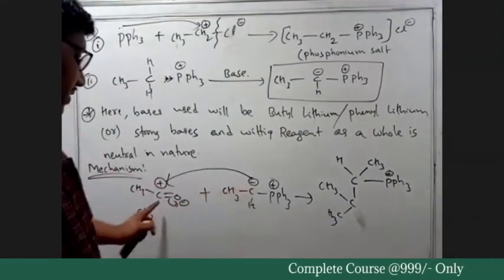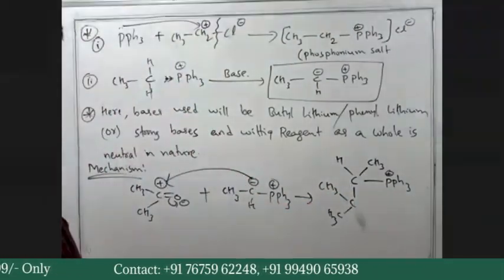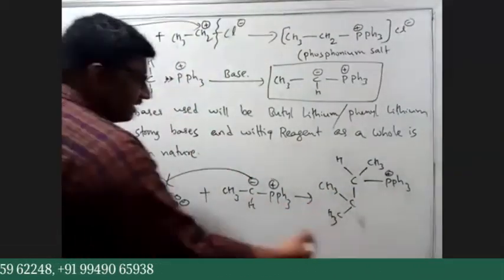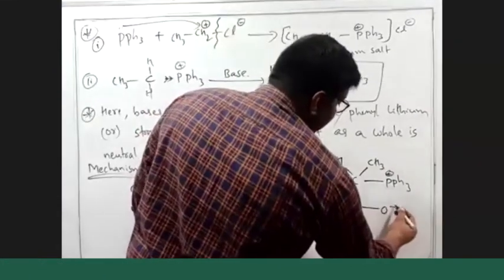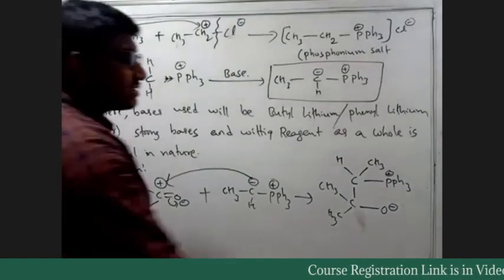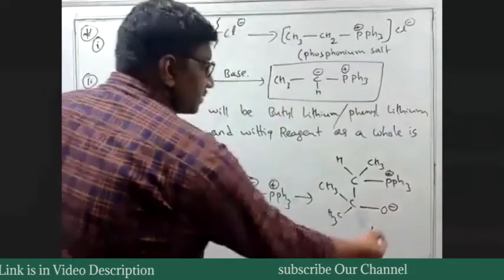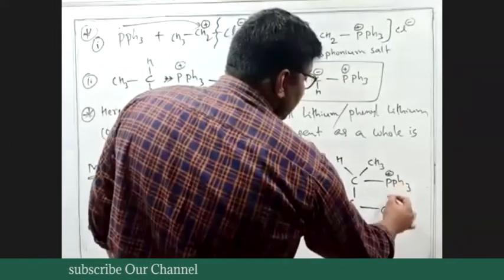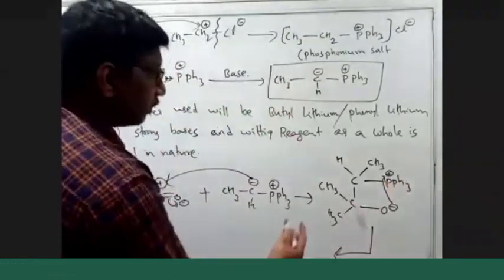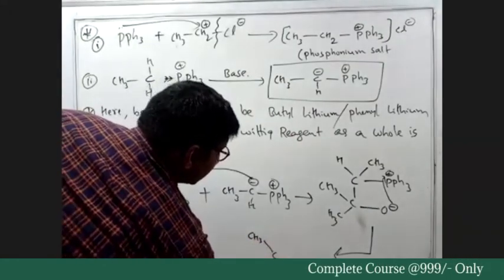The carbon negative charge and this carbon positive charge were utilized in the bond formation, so we can remove the charges. The only thing left is O minus. This O minus will now attack this positively charged phosphorus to get a four-member ring structure.